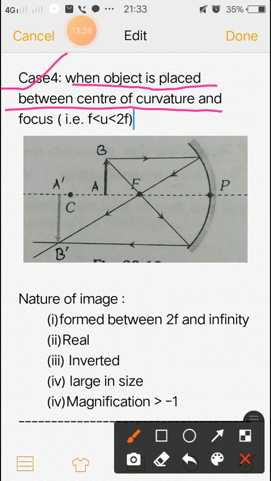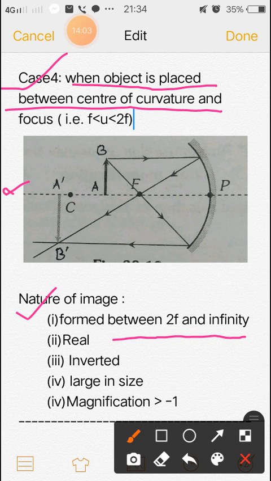So the reflected rays meet at the point B dash. So this is the position of the image. A dash B dash is the position of the image and AB is the position of the object. Now the nature of the image. The image is formed between 2F and infinity.